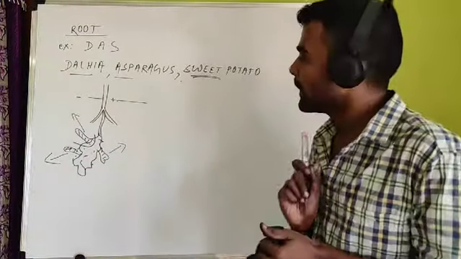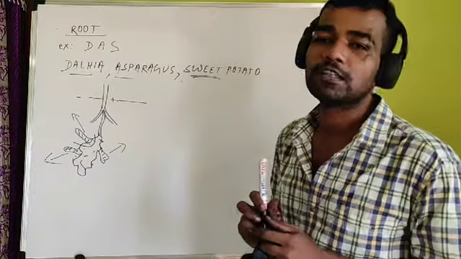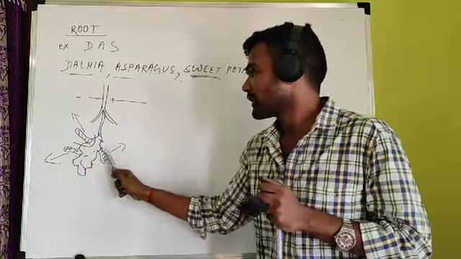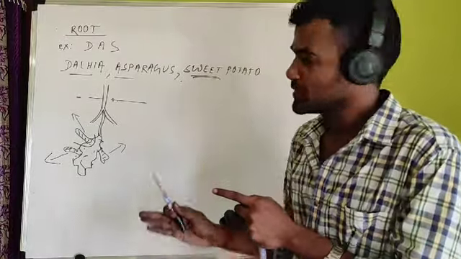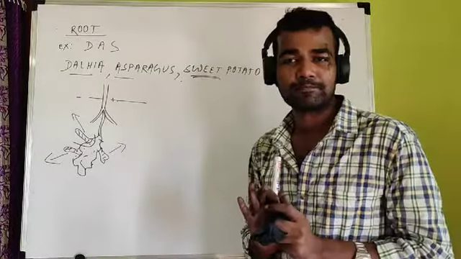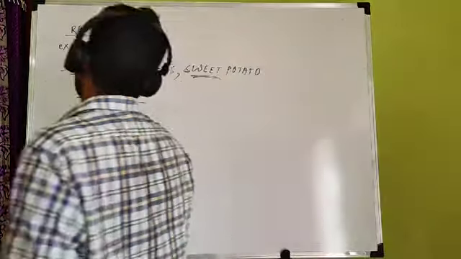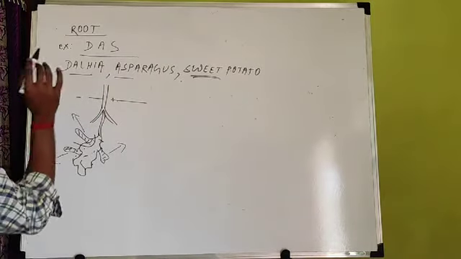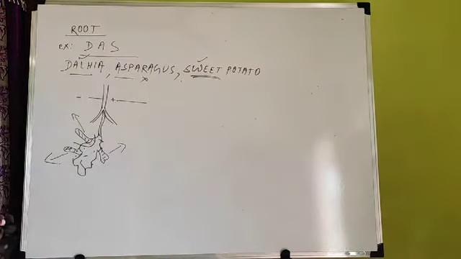Only thing you have to remember, the root first develops a bud, and these buds are called adventitious buds. Clear? Different types of bud are there. These are called adventitious buds, a special type of bud, and this bud when it gets separated develops into a new plant. This is all about your root. Only you have to remember the examples: sweet potato, dahlia, asparagus. But most of the time, asparagus is not important. Sweet potato and dahlia are very important. You have to remember. So about root completed.